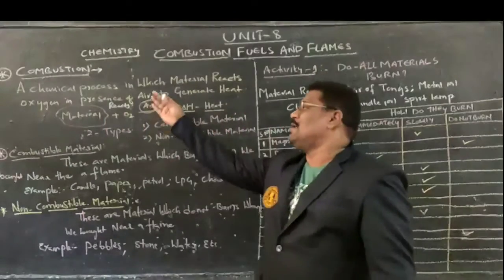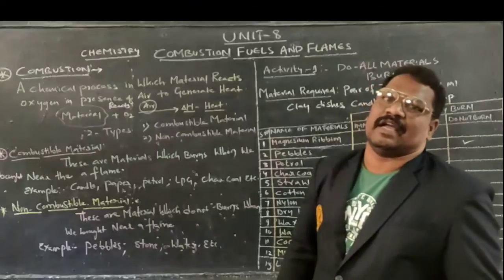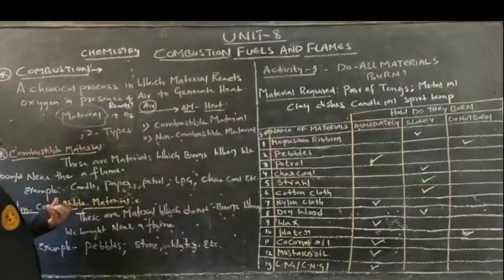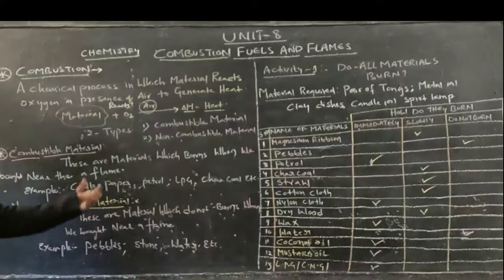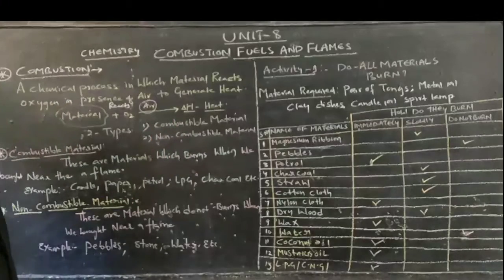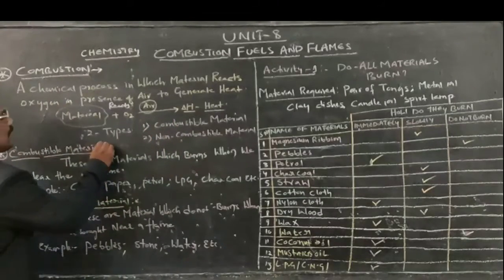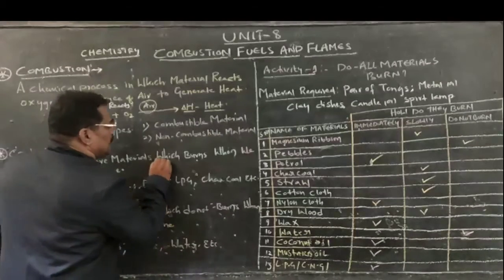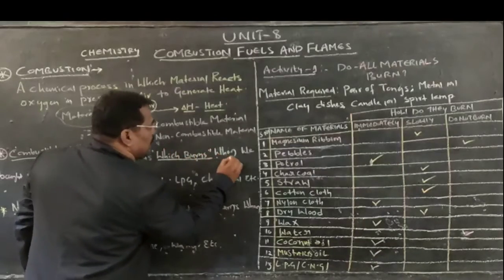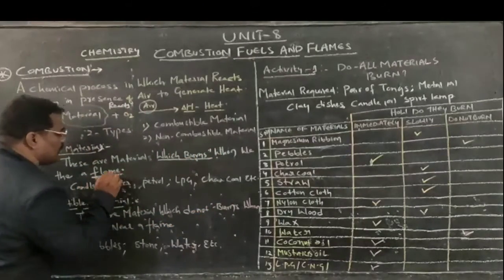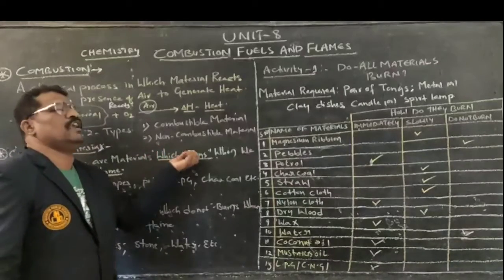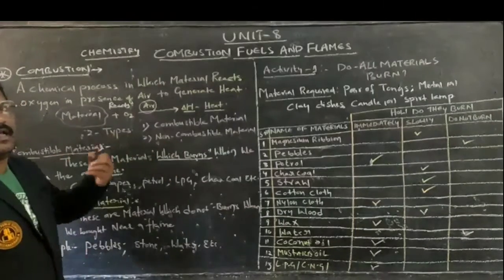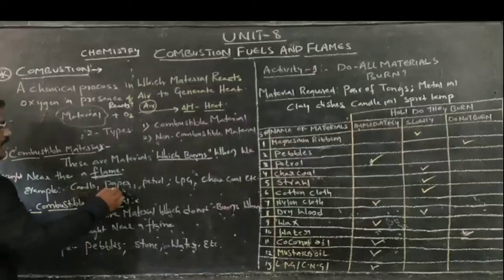This combustion involves two types of materials. One is combustible material, the other is non-combustible material. Coming to combustible materials, what are they? The materials which burn when we bring them near a flame we call combustible materials. Examples: paper, candle.